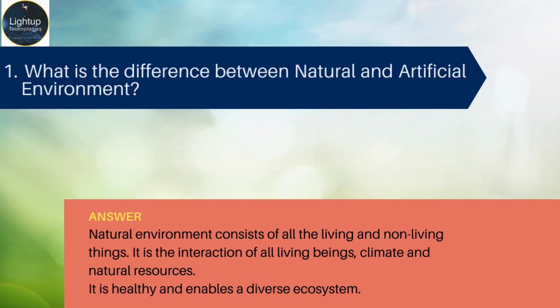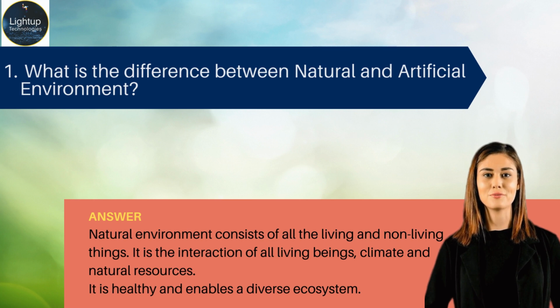What is the difference between natural and artificial environment? Answer. Natural environment consists of all the living and non-living things. It is the interaction of all living beings, climate and natural resources. It is healthy and enables a diverse ecosystem.